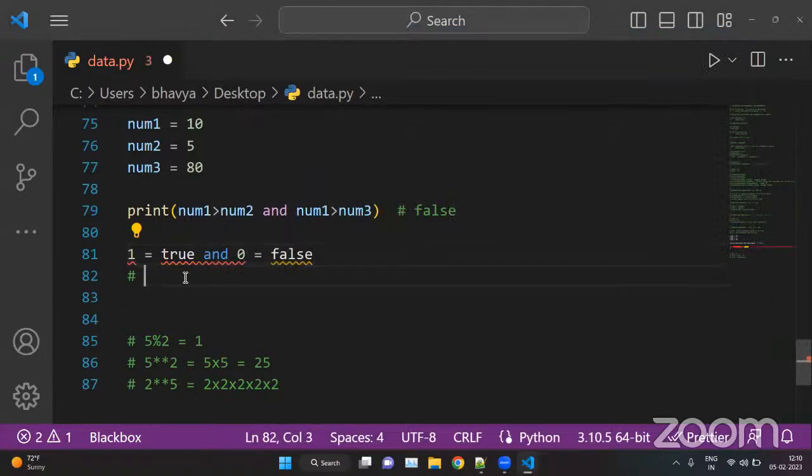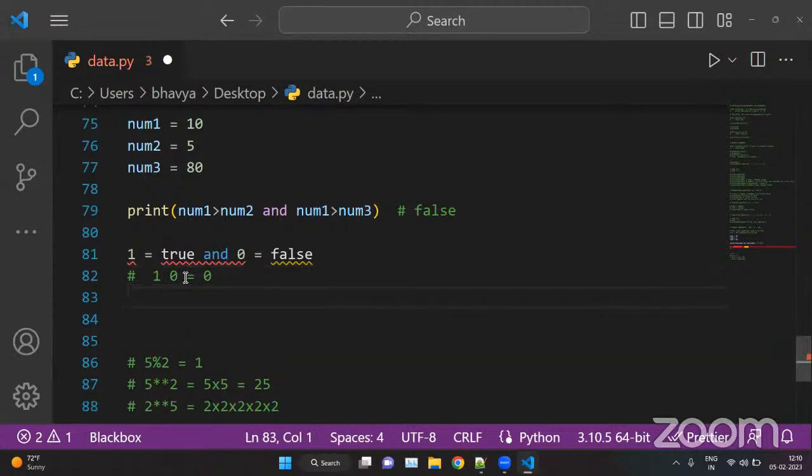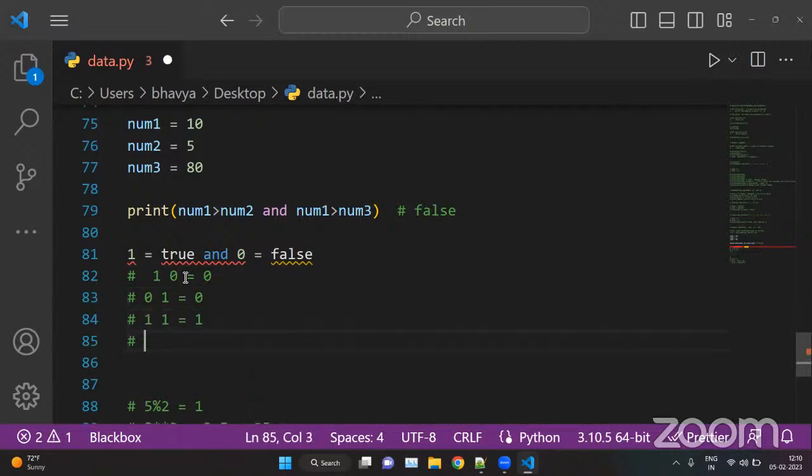And if we have some operations like 1 and 0, the answer is 0. Or if we have 0 and 1, the answer is again 0. Or if we have 1 and 1, the answer is 1. Or if we have 0 and 0, we have answer 0. For example, 1 is true and 0 is false, so this condition is true, but this condition is false, so we have a false answer.